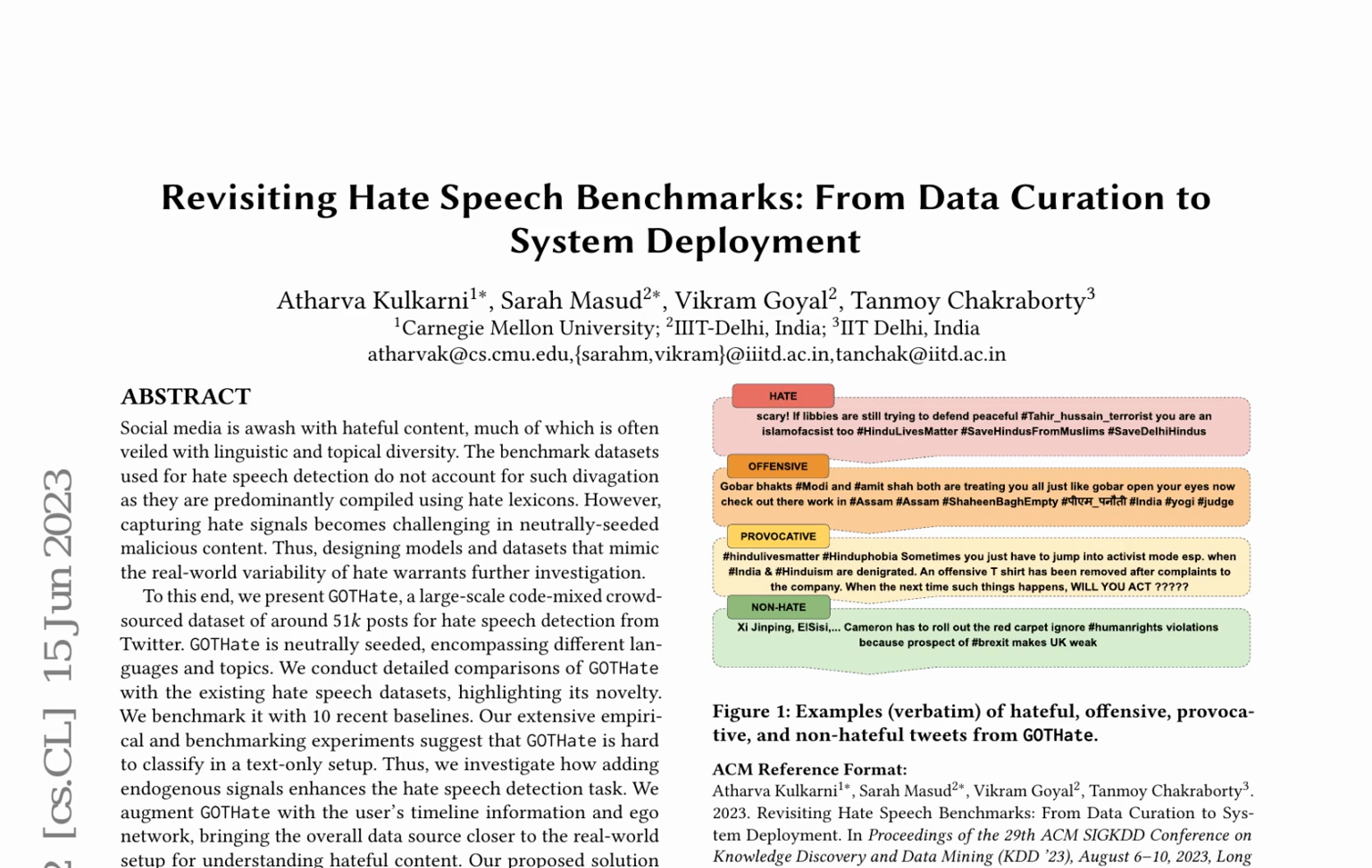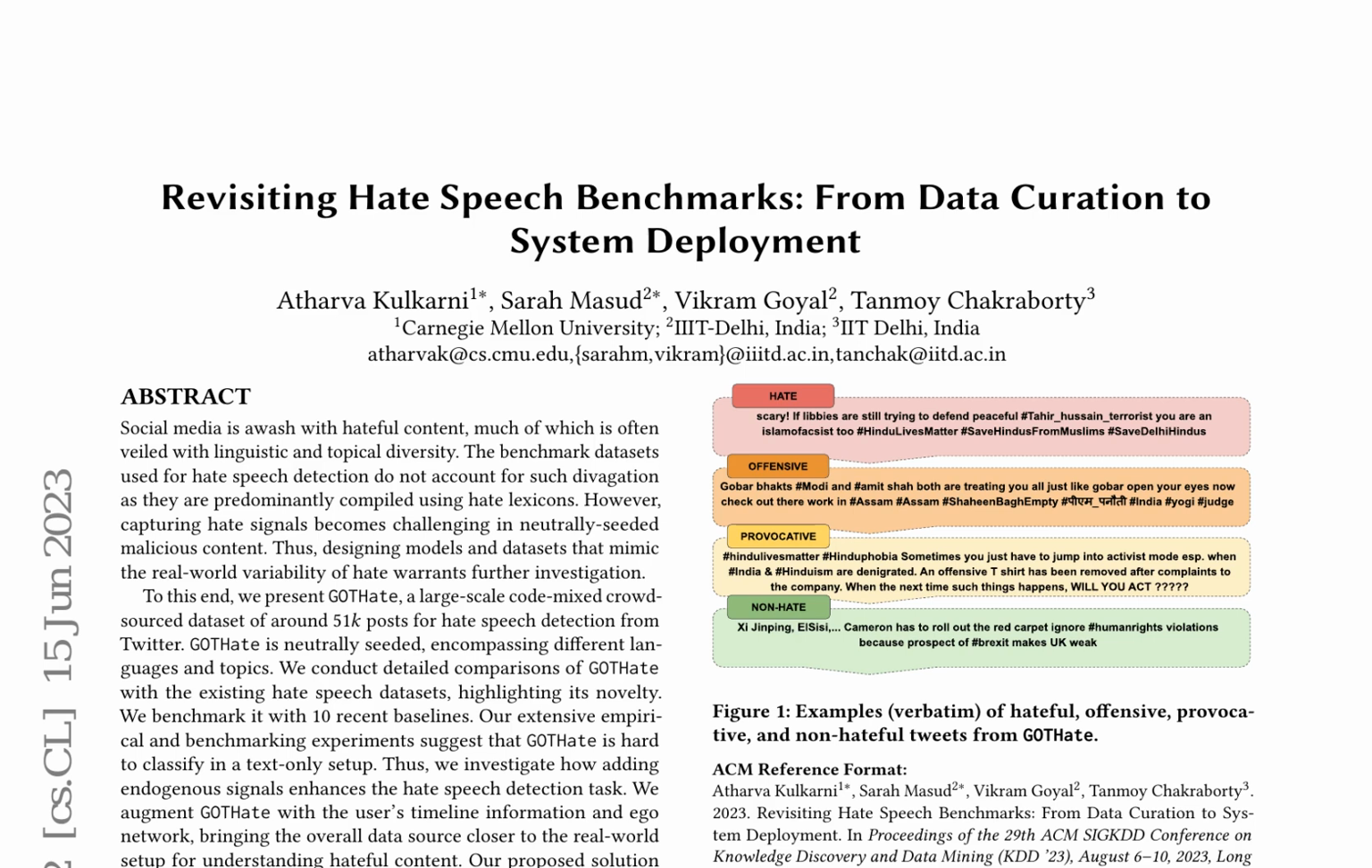The limitations of current hate speech benchmarks are exposed by their inability to capture linguistic and topical diversity, relying heavily on hate lexicons and libelous identifiers. To address this, the authors introduce GotHate, a large-scale code mixed crowdsourced dataset of approximately 51,000 Twitter posts that encompasses diverse languages and topics, better representing real-world variability in hate speech.